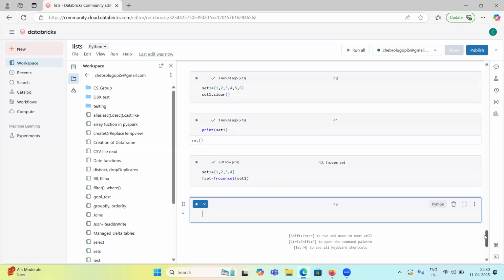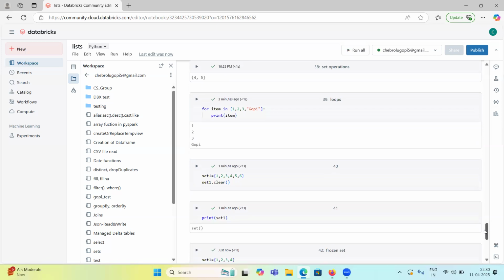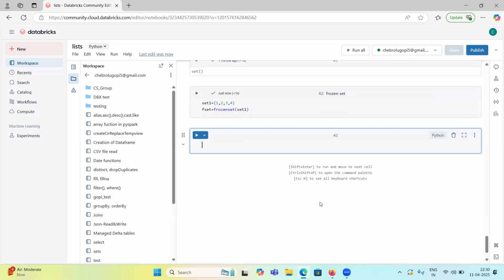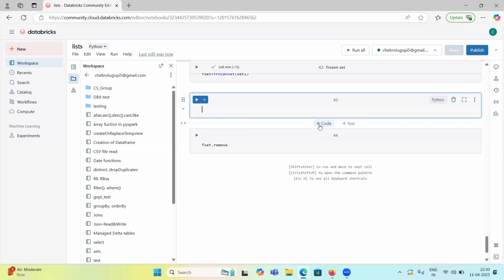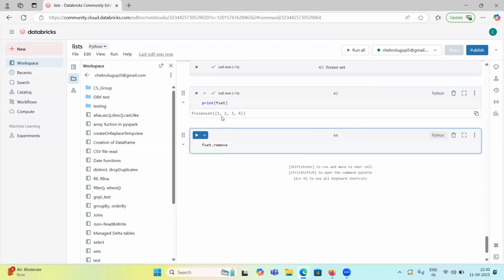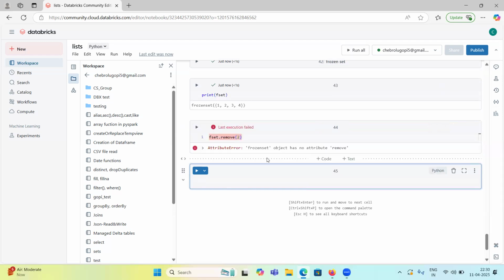Now, guys, from a set we know how to remove items, so f set dot remove. Let me print this f set. In f set we have 1, 2, 3, 4, right? Let me remove 2. What will it throw? It threw an error: frozen set object has no attribute remove.